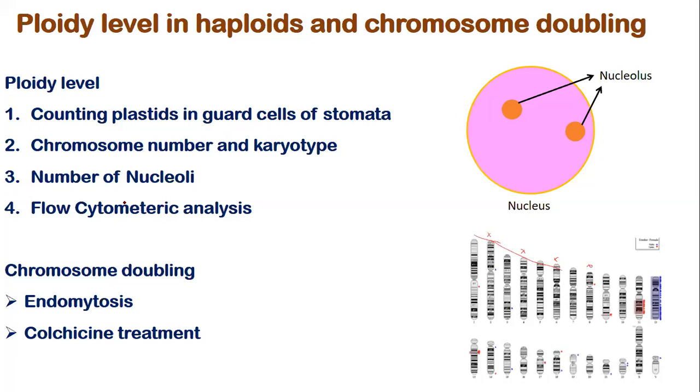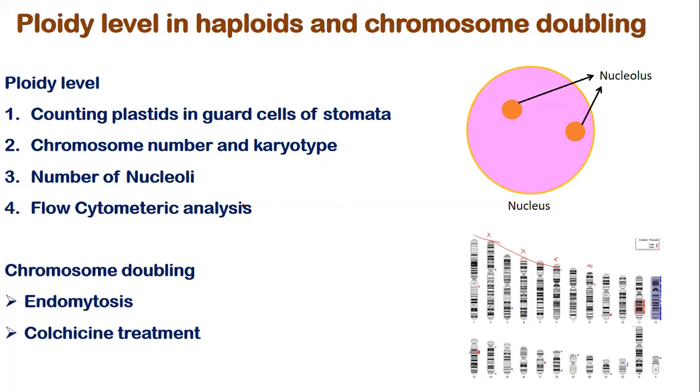Flow cytometry is another method which is heavily used today when people do not like to invest the hard work to count the number of chromosomes. They can just put it on the flow cytometer and straightaway analyze the amount of DNA per cell and say it is haploid or diploid.